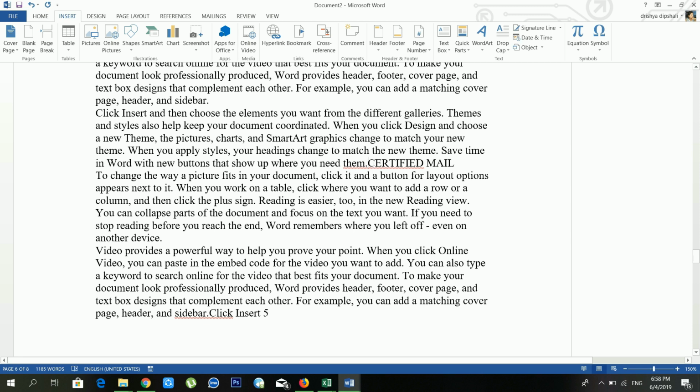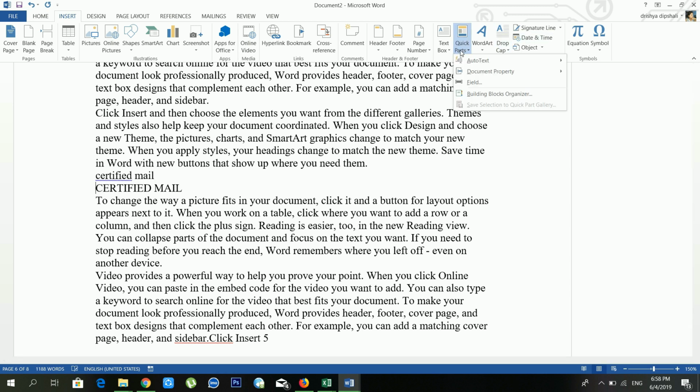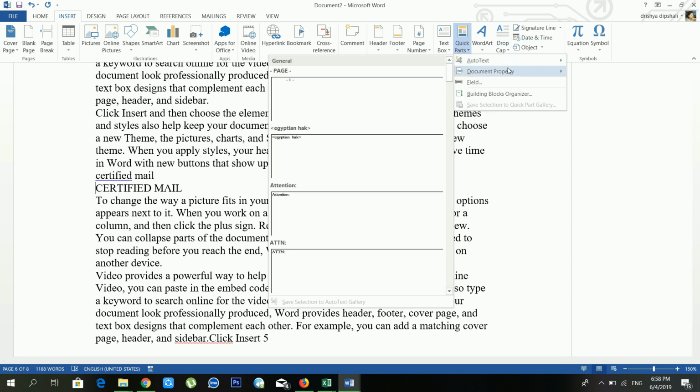If you have a good typing speed, then in that case you can type like this, certified mail. It's the same, but if you don't want to type, in that case you can go inside the quick parts, and there are lots of options available.